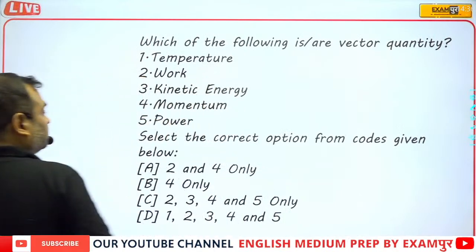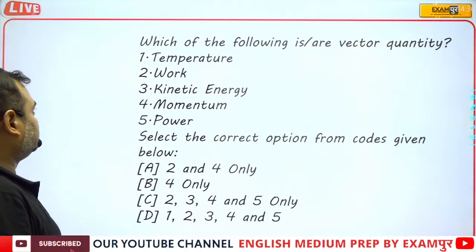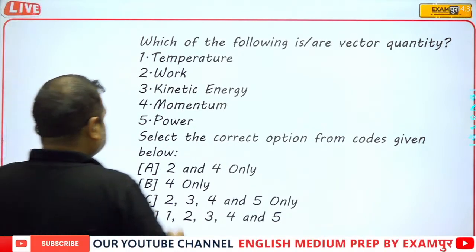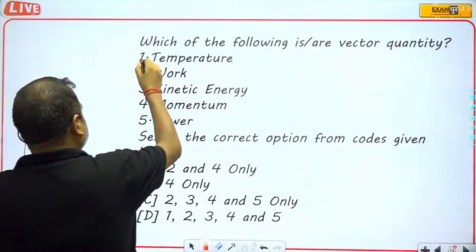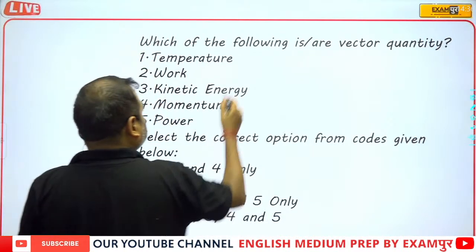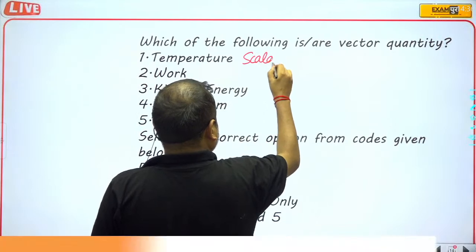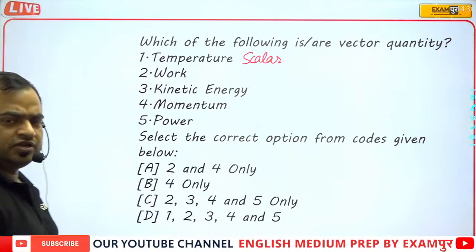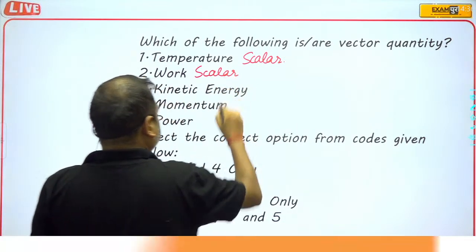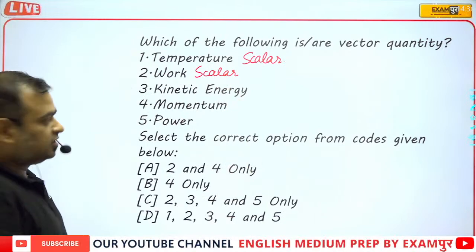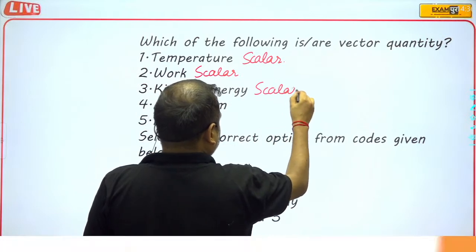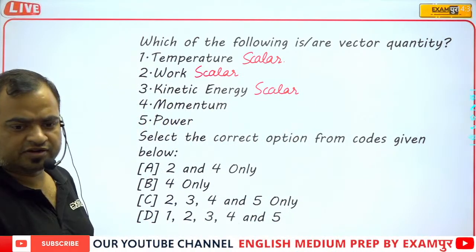Now move on. Which of the following are vector quantities? Temperature, no, this is not a vector quantity. Actually this is a scalar quantity, because temperature can be added directly. Work is a scalar quantity. Work can also be added directly, work has no direction. And kinetic energy is also obviously a scalar quantity. Any type of energy is a scalar quantity.